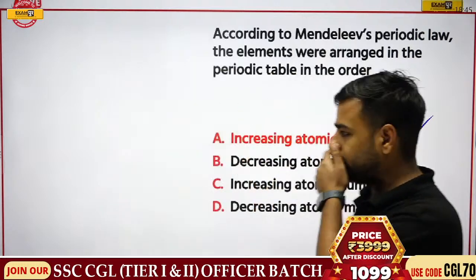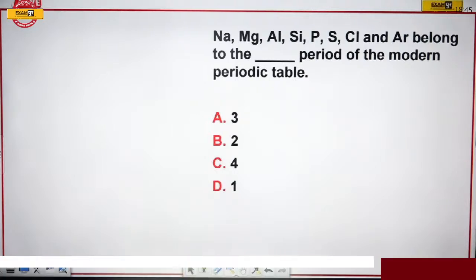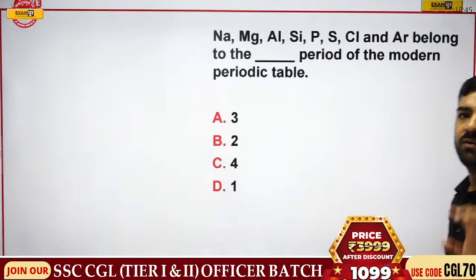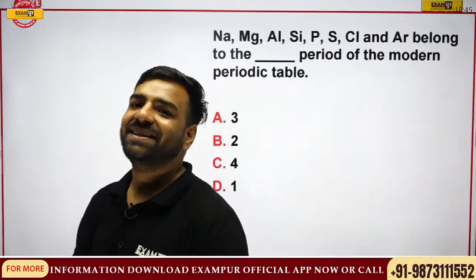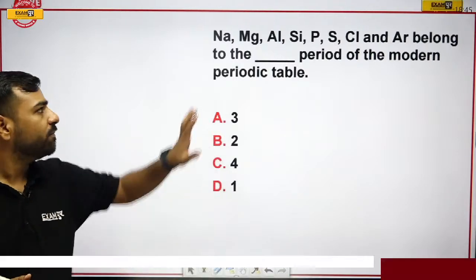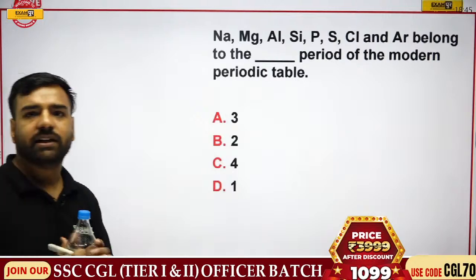Fine. Okay. So next question, please. Now we have sodium, magnesium, aluminium, silicon, phosphorus, sulfur, chlorine, argon. They belong to which period of the modern periodic table? Very simple. Okay, Gopinath, great. So I'm sure you will be correct now. Whenever you have any doubt, just let me know. But answer for this part, please. What is the correct answer for this?